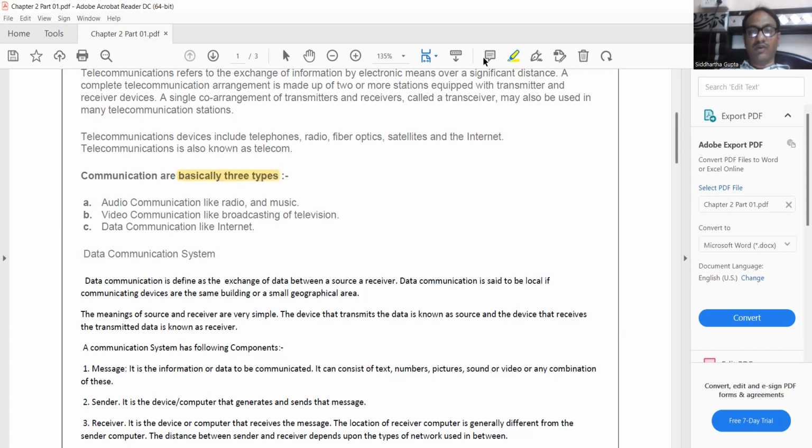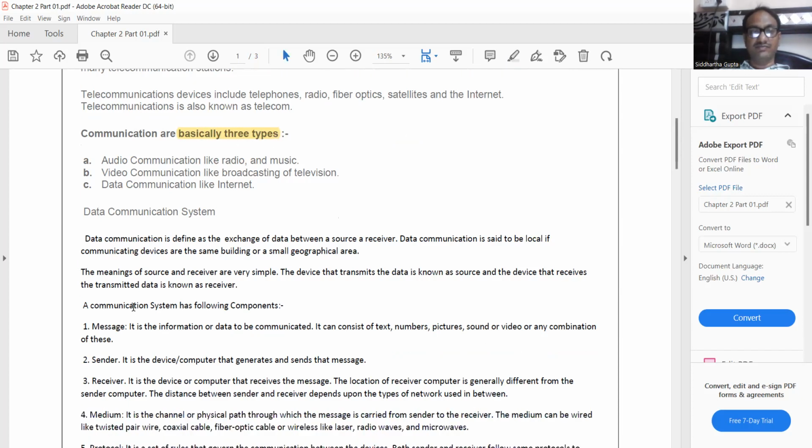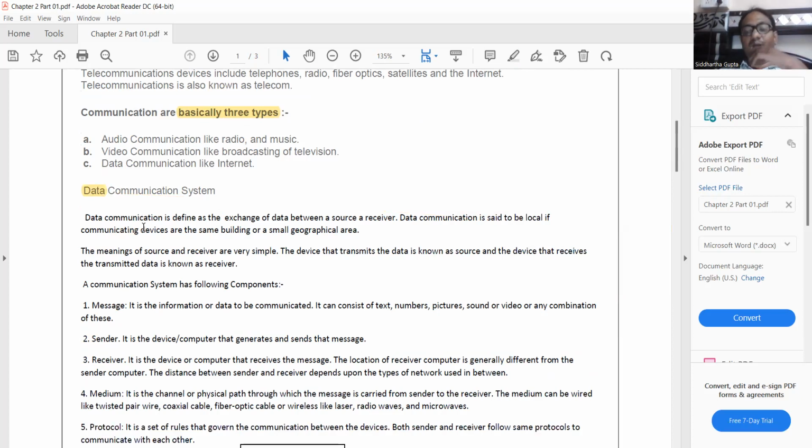Now let's move on to discuss a few more topics, that is data communication system. Now we have to understand it. What is data communication system? We need to understand this point. So now you know what is data communication system.